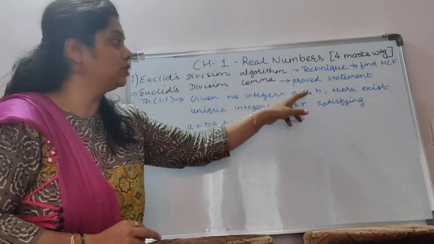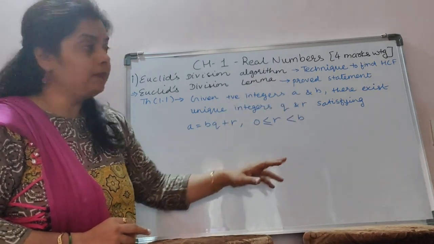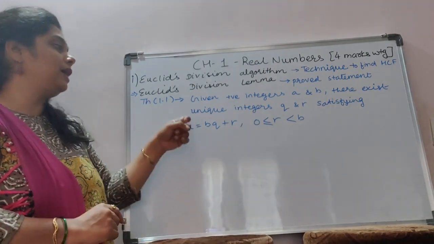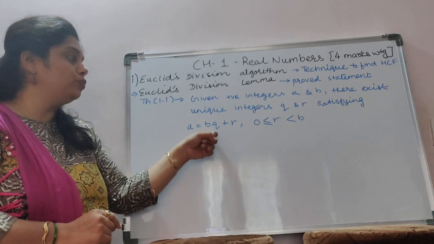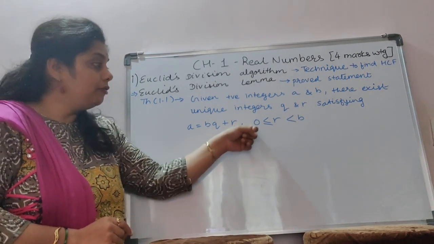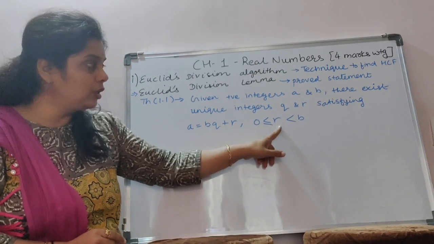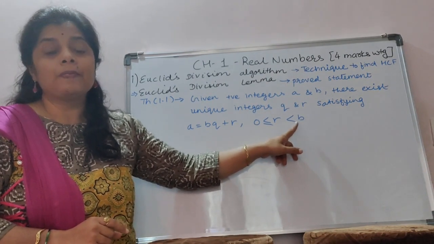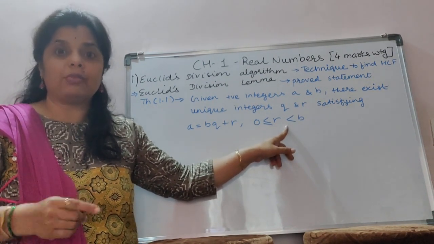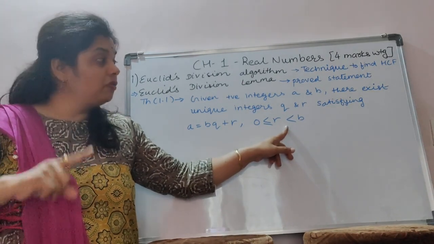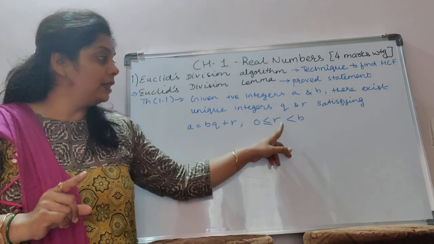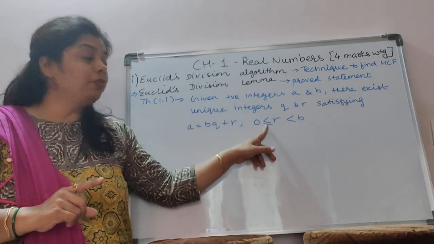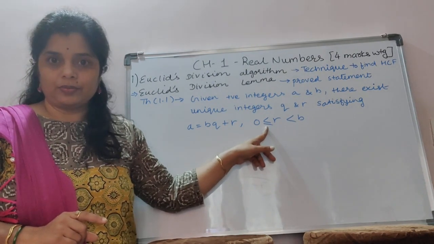I repeat again. Given positive integers a and b, there exist unique integers q and r satisfying the condition a = bq + r, where the value r is always less than b. It means the remainder we get by the division method is always less than the divisor. And that value r, the remainder, may be greater than 0 or may be equal to 0. Is it clear?